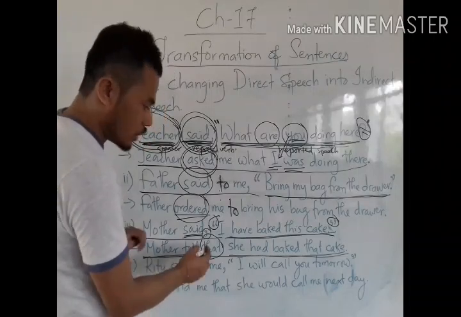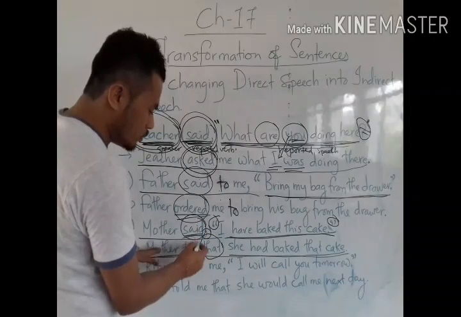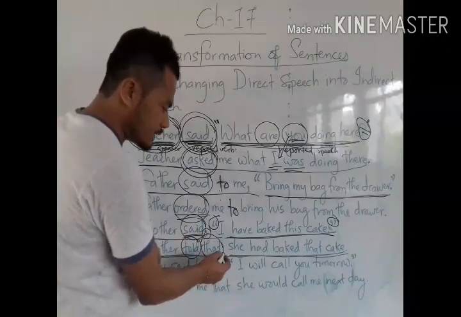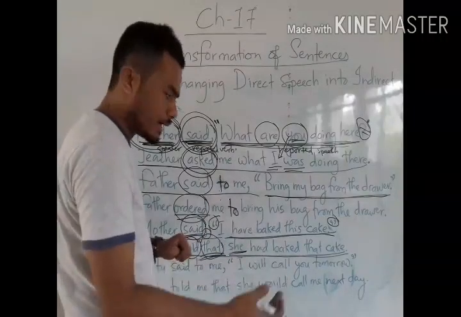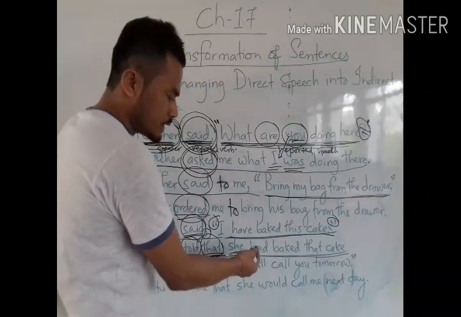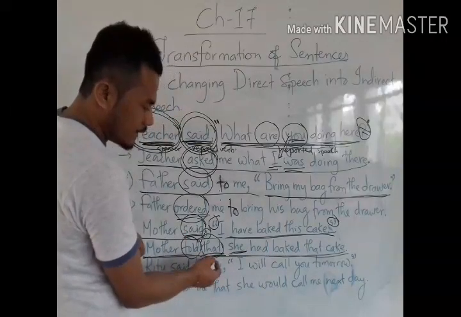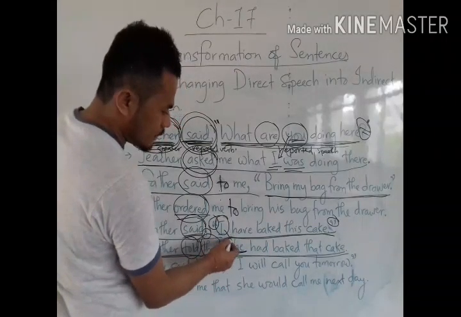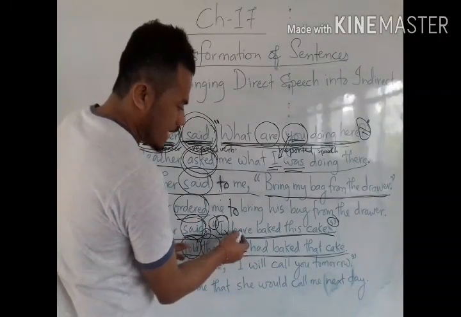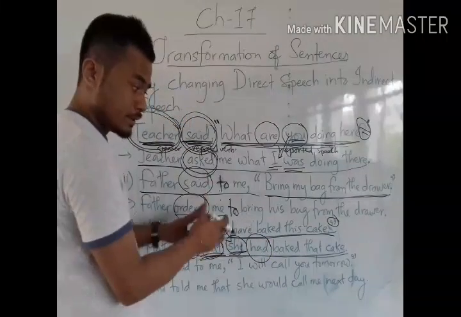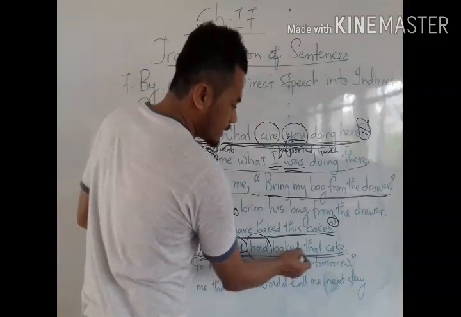Mother told, because this is the explanation given by mother, so said has been changed to told. Mother told that, see, the conjunction that I have used before I change the reported speech into indirect speech. So I becomes she, because it is speaking about the mother. Have becomes had because present perfect becomes past perfect. She had baked that cake.